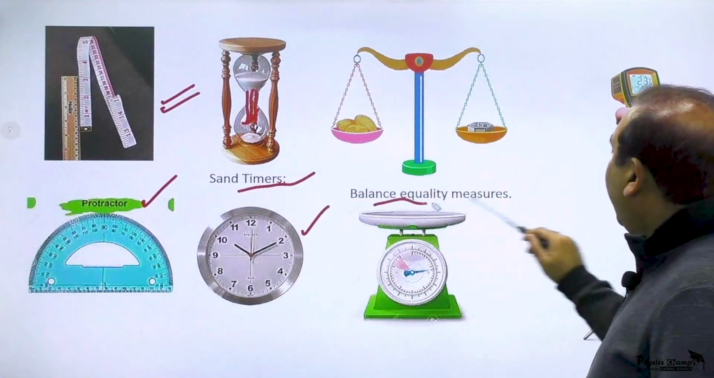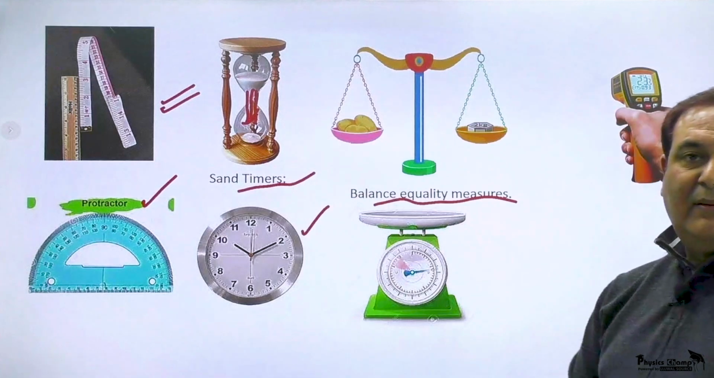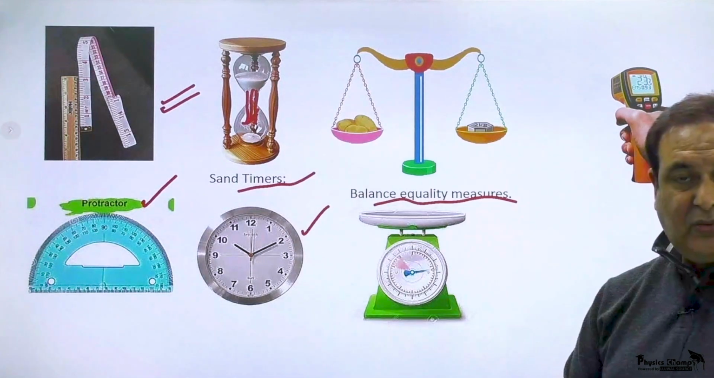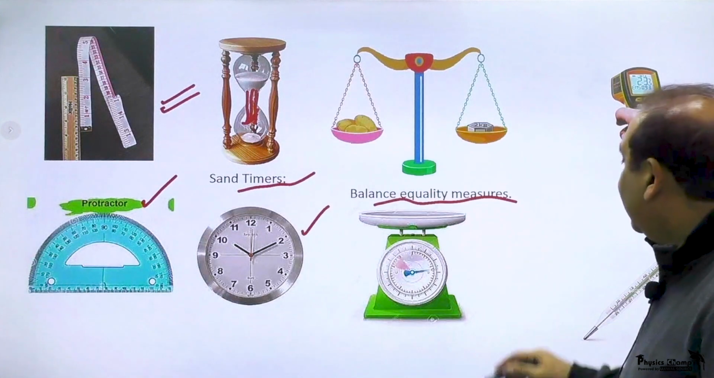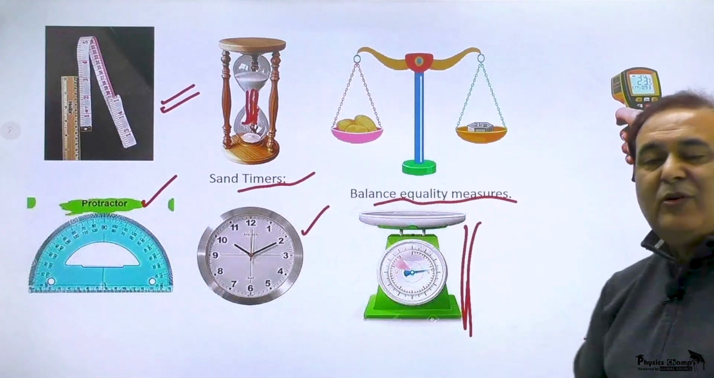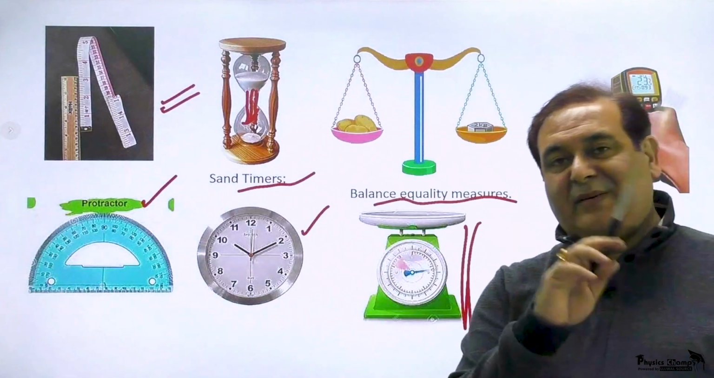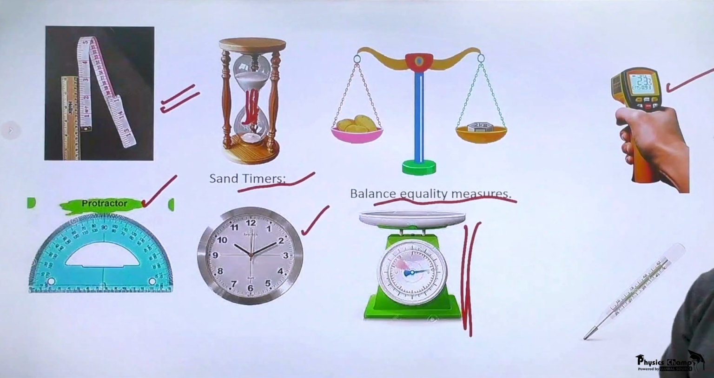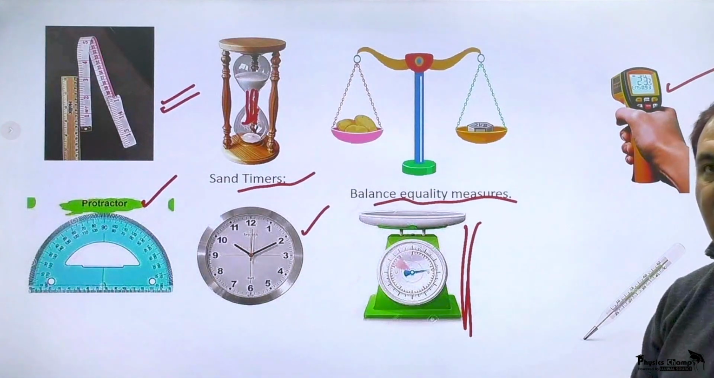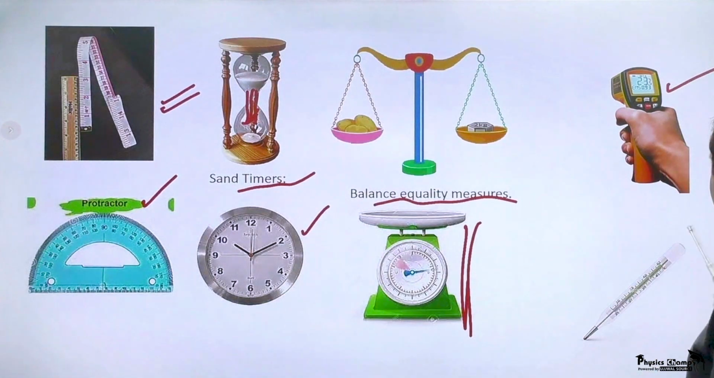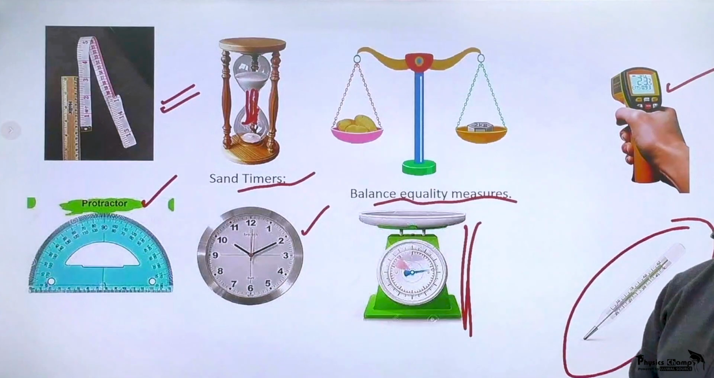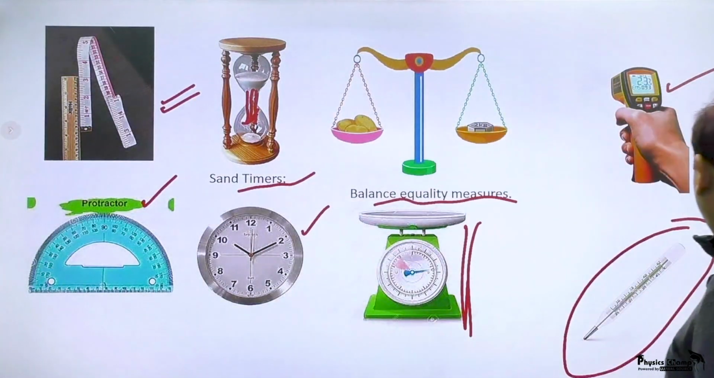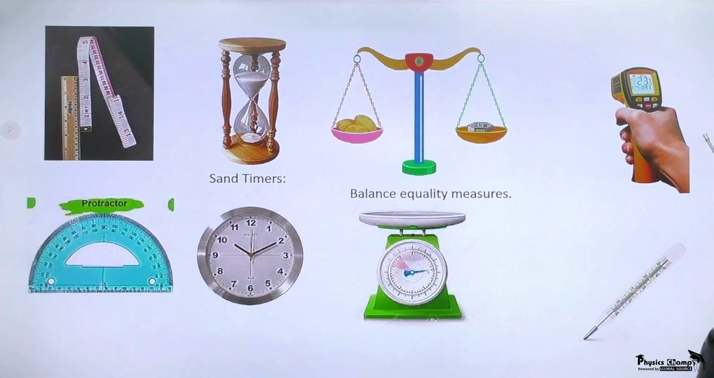You can see this balance, it measures what? Mass or weight. And even this instrument measures weight. Then you come to this, you must have experienced it in COVID. You are using it to measure the temperature, and here also the thermometer is used to measure the temperature. So these are just some examples which you are using every day in your life to measure different things.